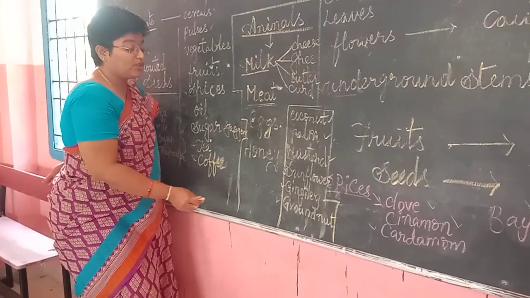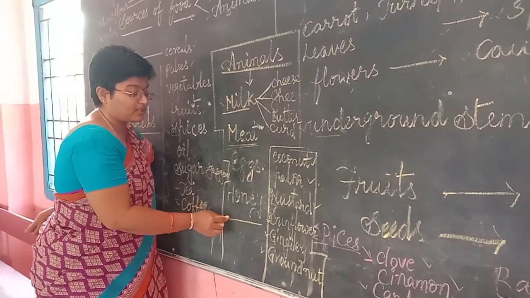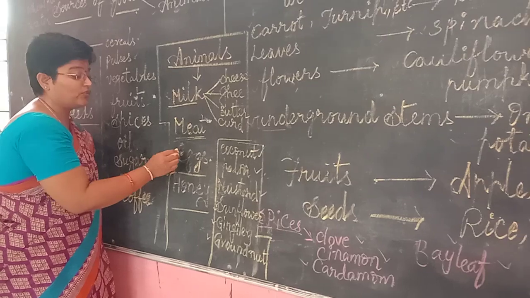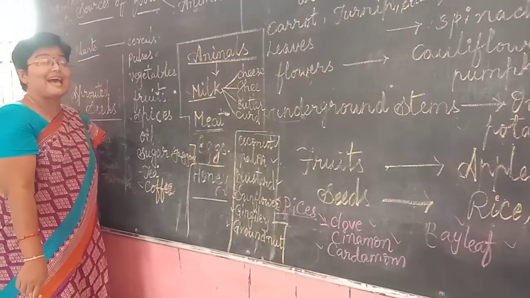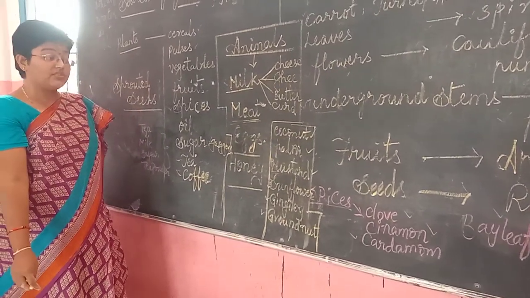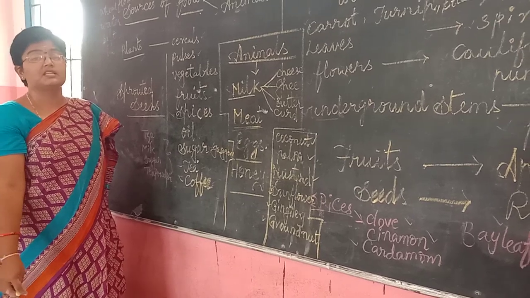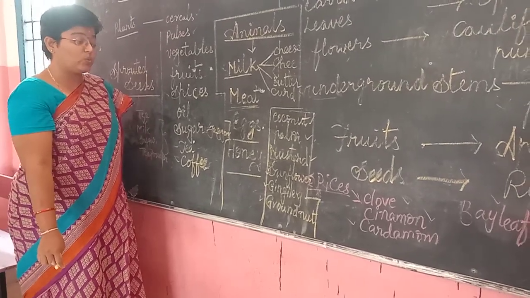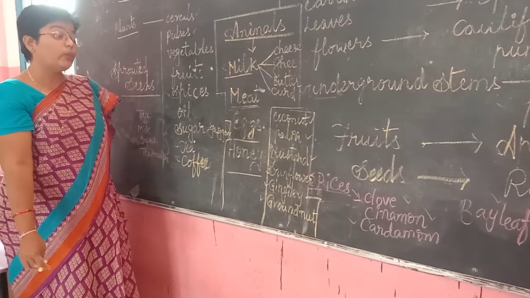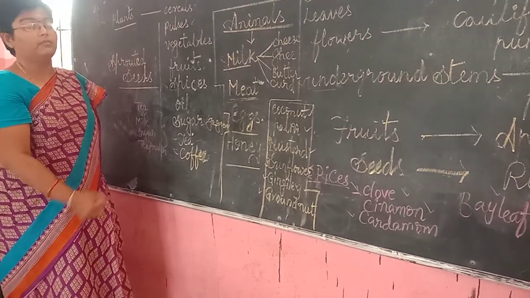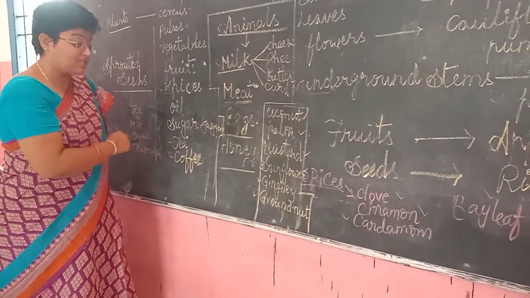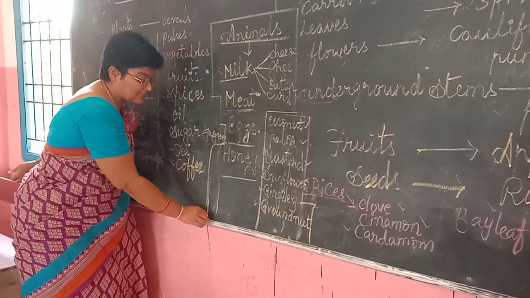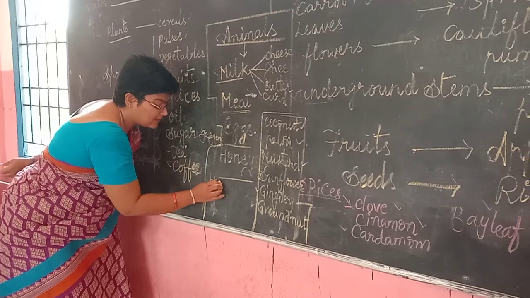So finally, coming to one more animal product, we know that honey. Honey is one of the sweetest items, which is added in different types of pastries and different varieties of food which are prepared with sweetness. So where does this honey come from, and who is making this honey? Honey is obtained from an insect called the honeybee.